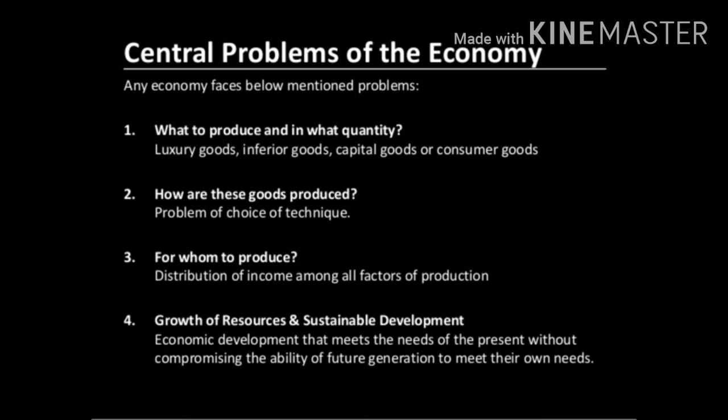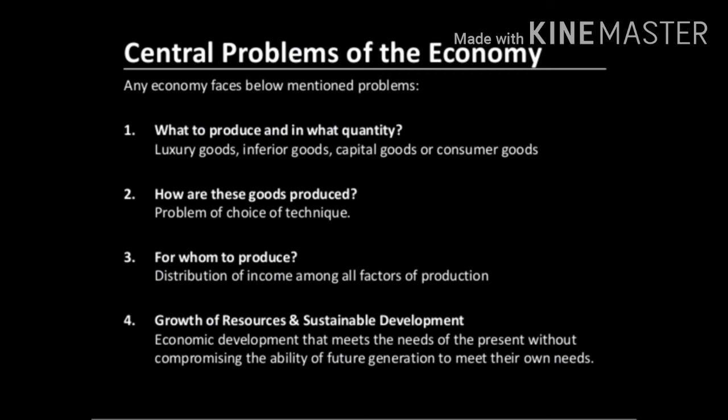Such goods can be produced mainly by the capitalistic economy, whereas the socialistic economy and the mixed economy will produce the goods which benefit the social welfare of the people. In socialist economy, they prefer producing consumer goods as their social welfare motive, whereas in capitalist economy, they prefer luxury goods, inferior goods and capital goods.